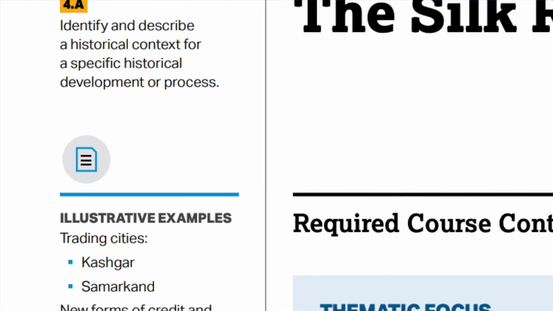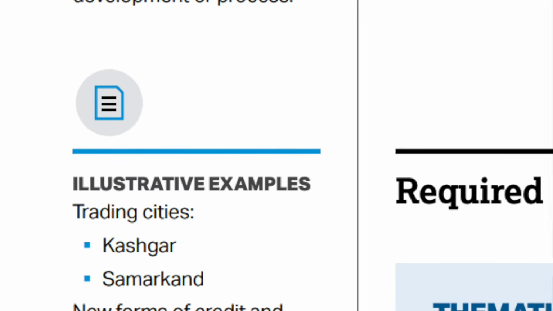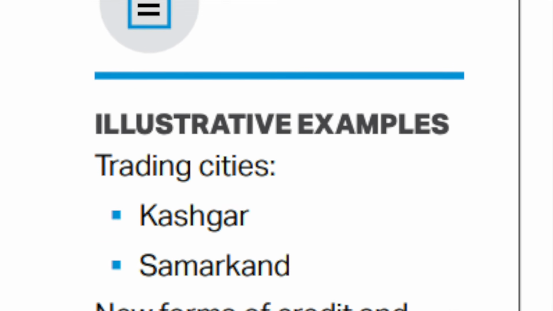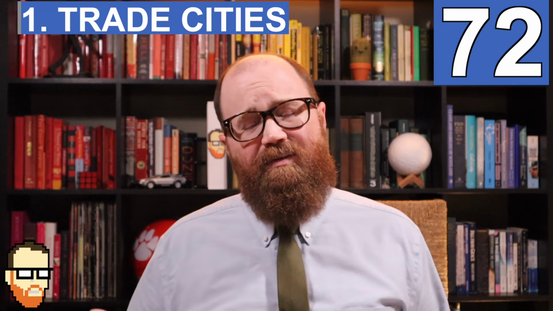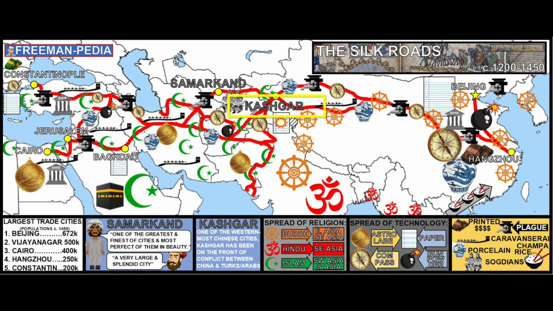So they say you need to know trade cities along the Silk Road, and they're like, here's 2, your teacher should probably use one of these to talk about. I'm gonna mention both of them. You can use them interchangeably or come up with your own, but these 2 are pretty good. You got Kashgar in Western China, and you have Samarkand in modern-day Uzbekistan. So these are both hubs of trade that developed along the Silk Road trade routes.